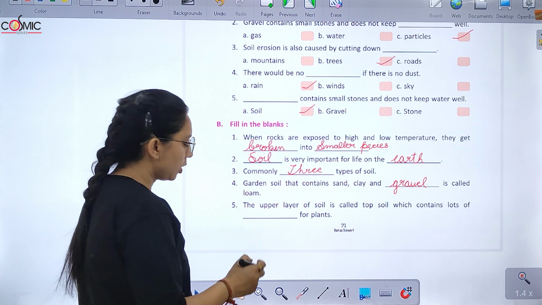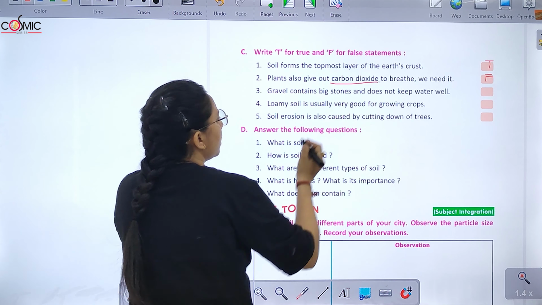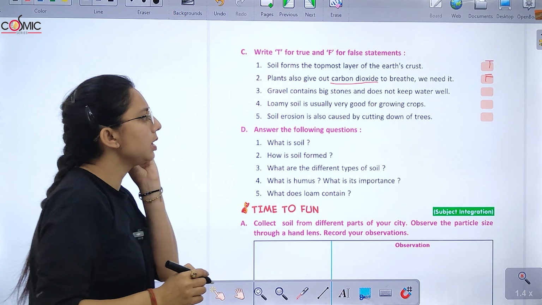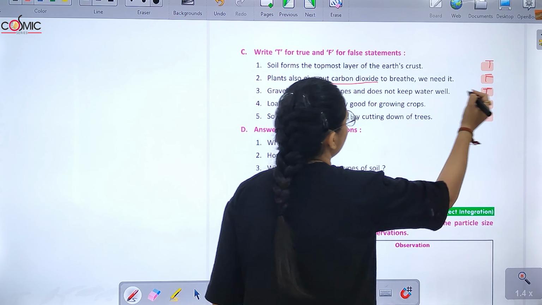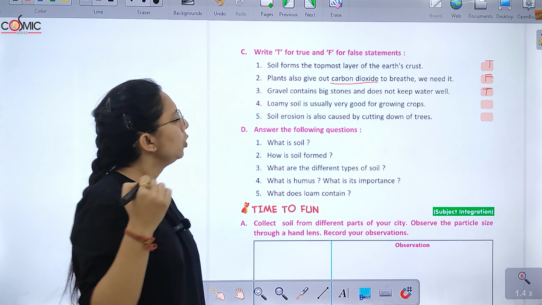Write T for true and F for false statements. Soil forms the topmost layer of the earth crust is true. Plants also give out carbon dioxide to breathe, we need it. False. What do they give? They give oxygen, not carbon dioxide. Gravel contains big stones and does not keep water well. Loamy soil is usually very good for growing crops, it's true. Soil erosion is also caused by cutting down of trees, it's true.